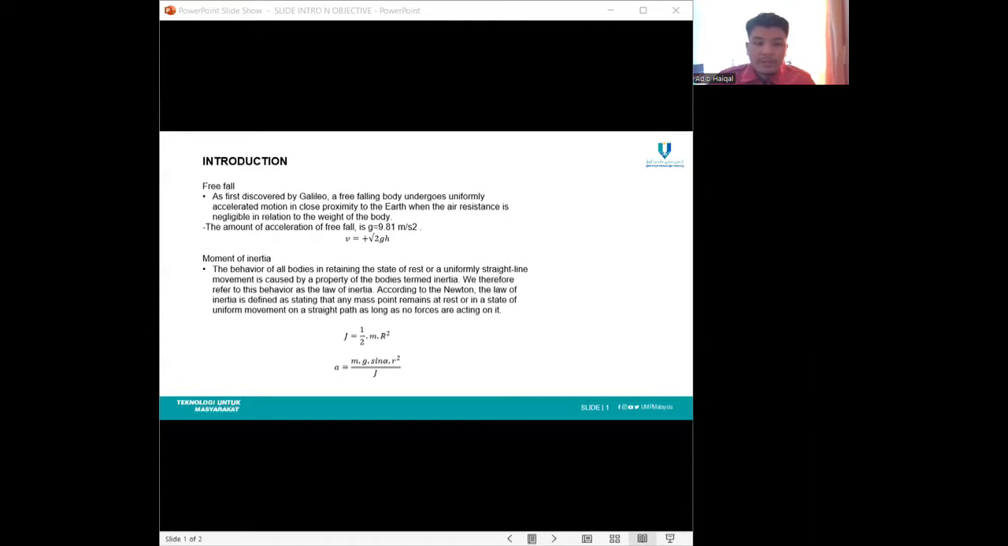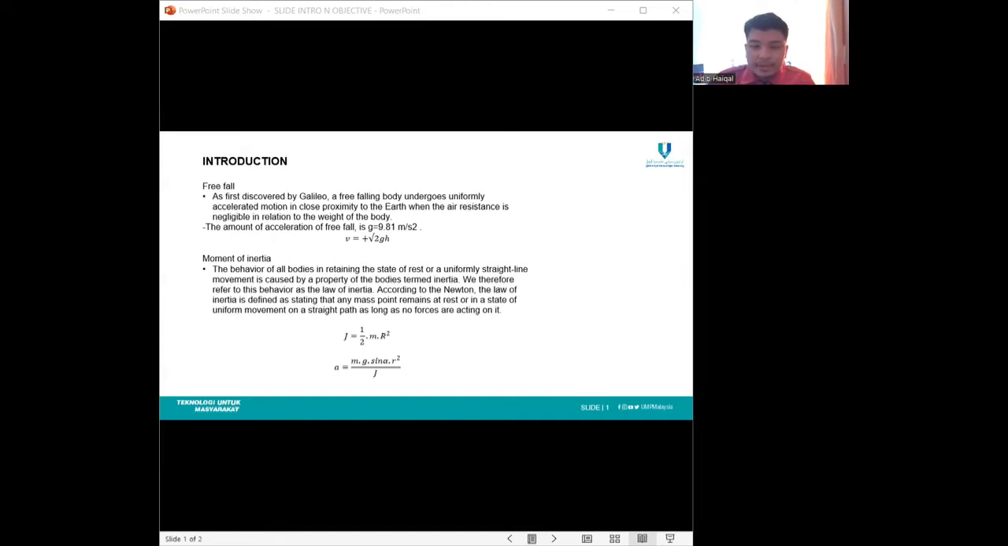For moment of inertia, the behavior of all bodies in retaining the state of rest or of uniform straight-line movement is caused by the property of the body termed inertia. We therefore refer to this behavior as the law of inertia. According to Newton, the law of inertia states that any mass point remains at rest or in a state of uniform movement on a straight path as long as no force is acting on it.